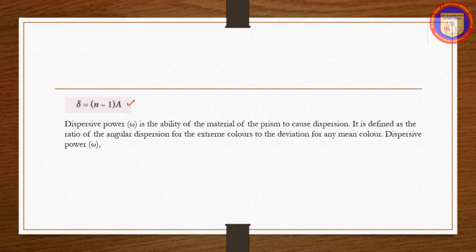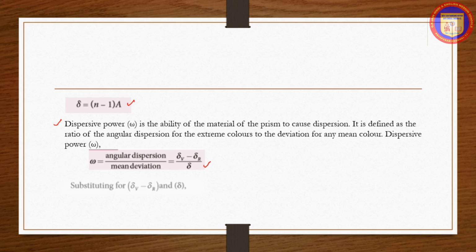Dispersive power ω is the ability of the material of the prism to cause dispersion. It is defined as the ratio of the angular dispersion for the extreme colors to the deviation for any mean color. Dispersive power ω is equal to angular dispersion divided by mean deviation, which is equal to (δV minus δR) divided by δ. Substituting for δV minus δR, we get ω is equal to (nV minus nR) divided by (n minus 1). Dispersive power is a dimensionless quantity.